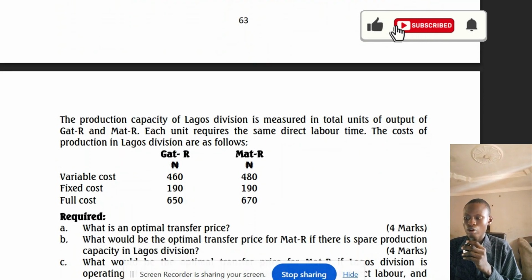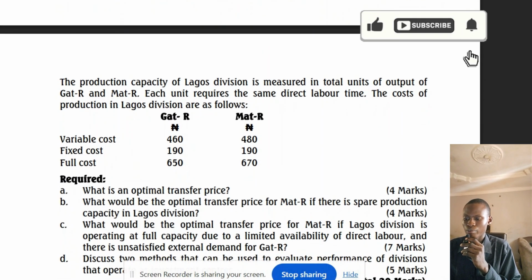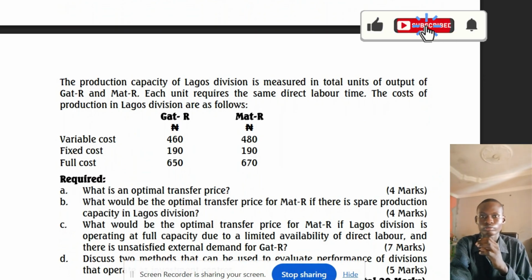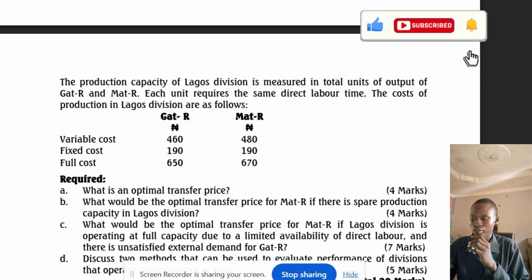So the second question: what will be the optimal transfer price for MAT-R if there is spare capacity in Lagos division? Now there is spare capacity in Lagos division, so that is scenario 2. When there is spare capacity, no contribution will be lost. So the transfer price will still be the variable cost. It will be transferred at the variable cost, and the variable cost in this condition is still 480 naira.